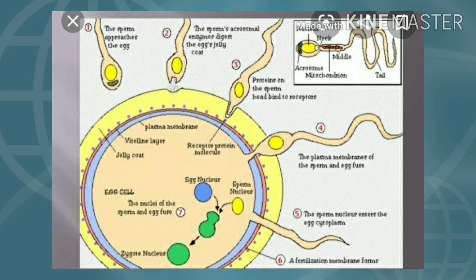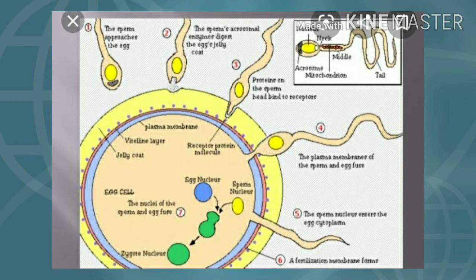The zona pellucida has fertilizing receptor proteins, ZP3 and ZP2, which bind to the specific acid protein anti-fertilizin of the sperm. This fertilizin and anti-fertilizin interaction, which is species specific, is called the compatibility reaction.